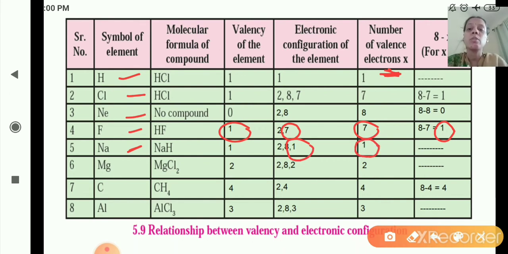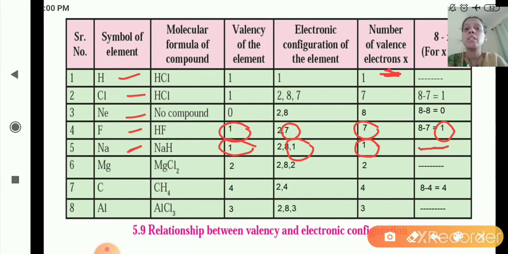Now as you can see here, I put a dash because it is less than 4. So the number of valence electrons is equal to the valency of that atom. So what is the valency of sodium? That is 1. If the number of valence electrons is greater than or equal to 4, then only we do the subtraction from 8, and the number obtained is the valency.